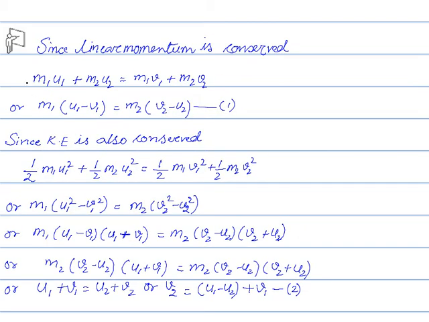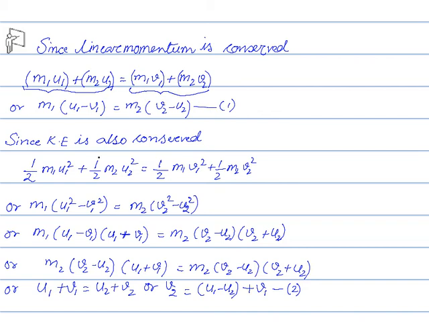Now here the linear momentum of A is m1 u1. Linear momentum of B is m2 u2. So total linear momentum of the system before collision is m1 u1 plus m2 u2. Similarly, linear momentum of A is m1 v1 and linear momentum of B is m2 v2. So therefore total linear momentum of the system after collision is m1 v1 plus m2 v2. So we can formulate equation 1. We are taking m1 on one side and m2 on the other side.